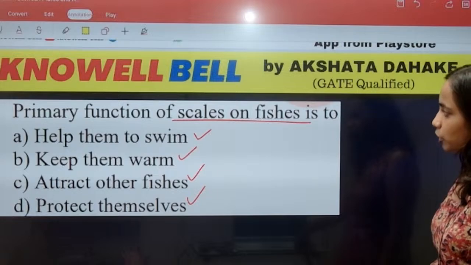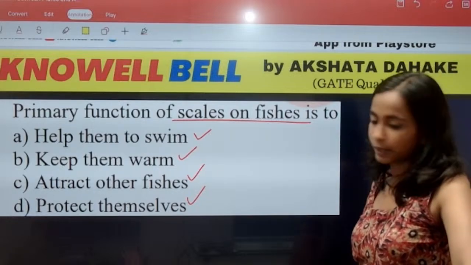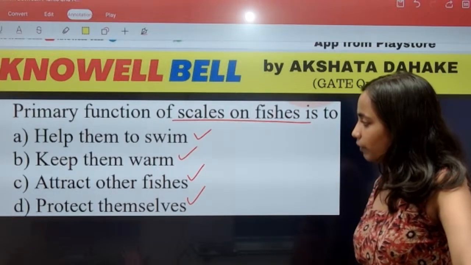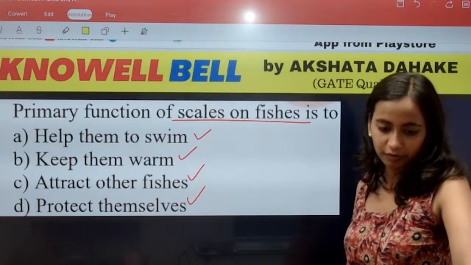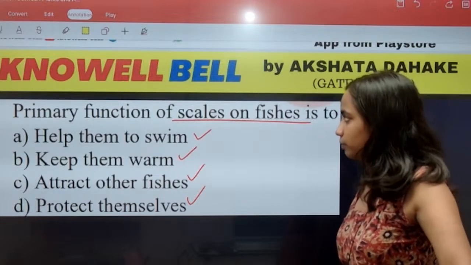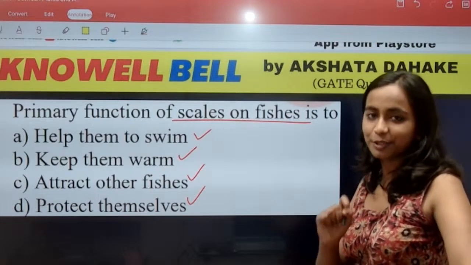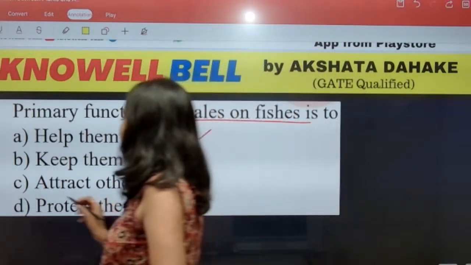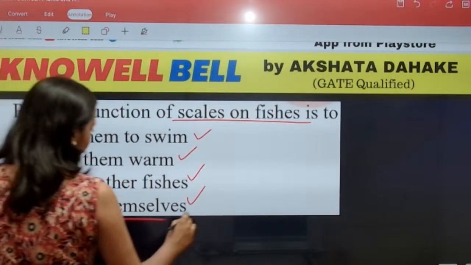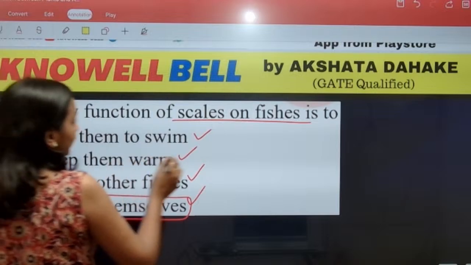What is the primary function of scales on fishes? They help them to swim, they help them to keep warm, they attract other fishes or protect themselves. Scales do not help in swimming. What is the function of scales? Scales help in protection.